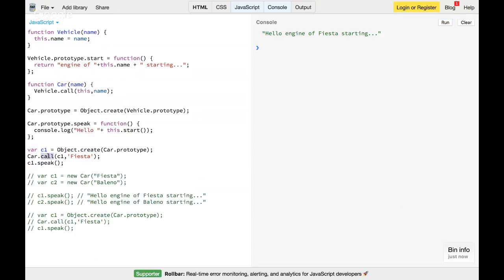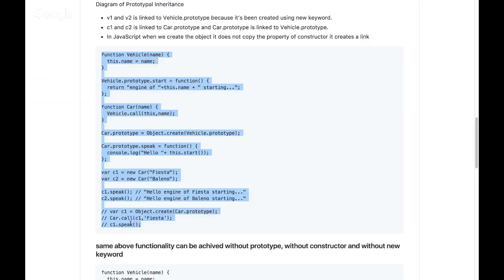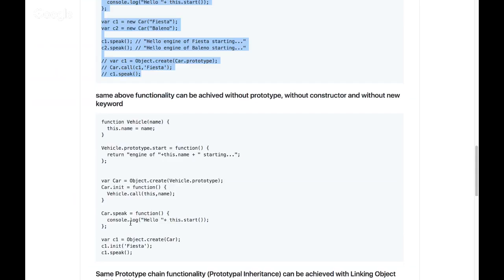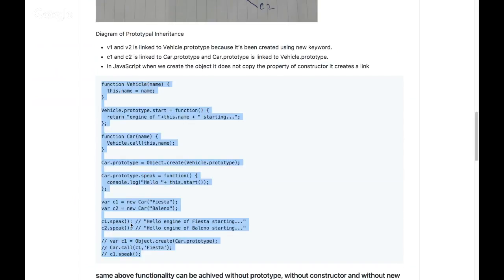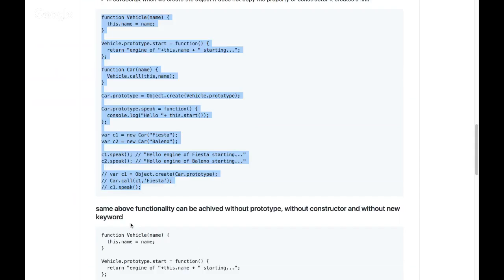Okay, so we'll further refactor this code. My aim is to achieve the similar inheritance concept without using prototype, constructor, or the new keyword, just objects and methods.